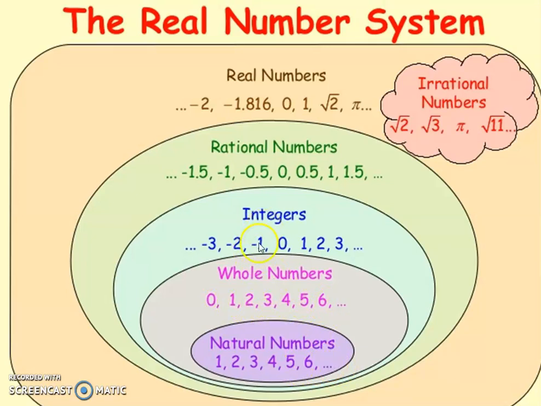Integers 0, plus or minus 1, plus or minus 2, etc. Rational numbers 0, plus or minus 0.5, plus or minus 1, etc. And irrational numbers root 2, root 3, pi, root 11, etc. These numbers are all under the group of real numbers. Together we are calling real numbers.